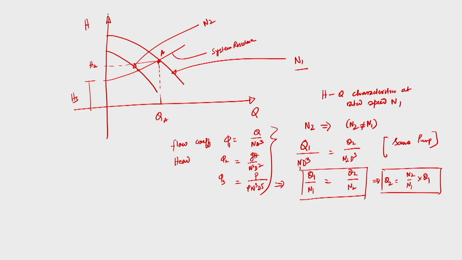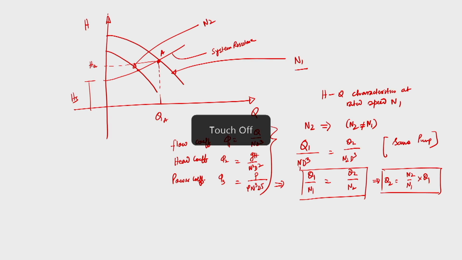Very good. So, we have obtained the information about Q. Now, what would be the H? Again we have obtained another coefficient, that is called the head coefficient. And this is called the power coefficient, P by rho n cube d to the power 5. So, we have obtained the flow coefficient, head coefficient and power coefficient. Now G remains the same, and D remains the same.